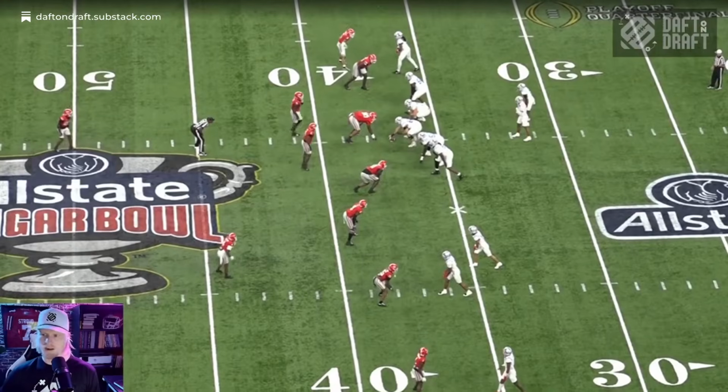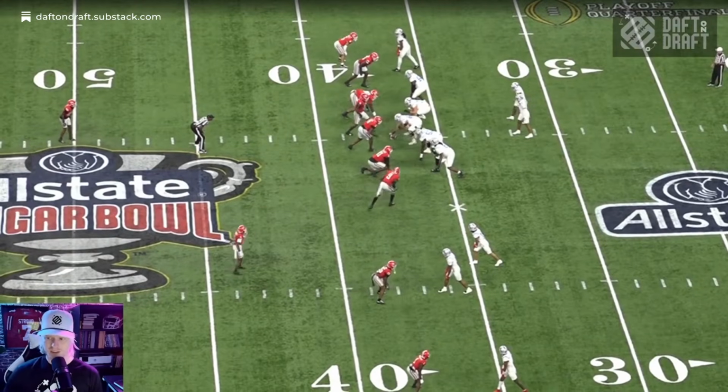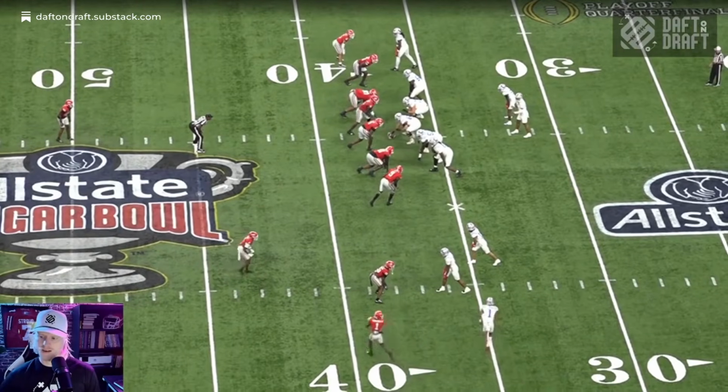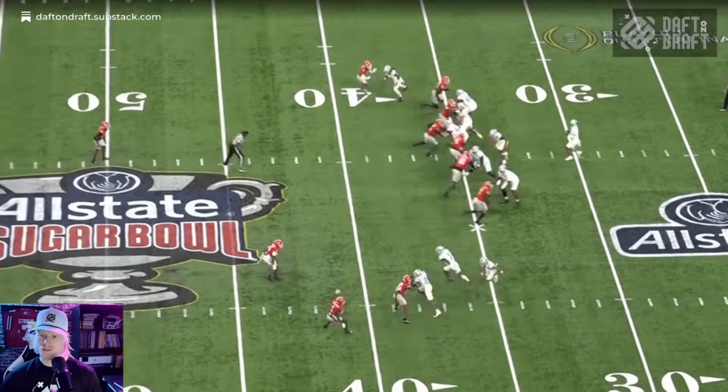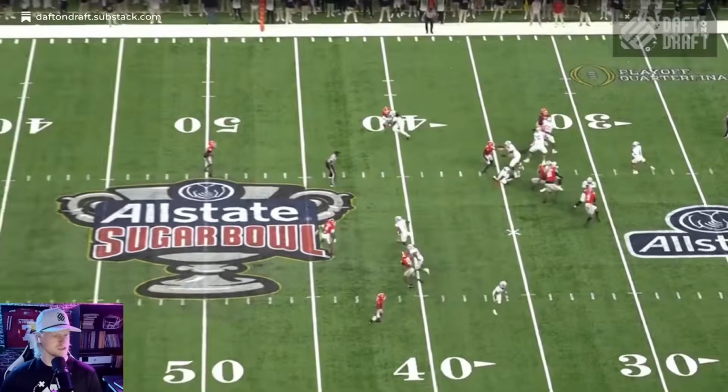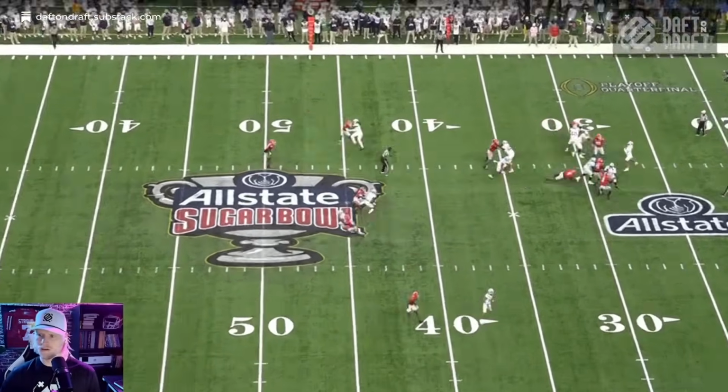All right, 3rd and 10 here. This is my boy Dazon Stribling. If you've been following me on Twitter, I might have to put something out on him because this guy is awesome. I've really enjoyed him. Number 1 for Ole Miss. Wait, this is not the play I was looking for. Oh, yes, it is. 3rd and 7, incomplete.